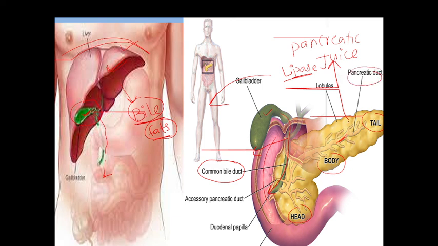So the pancreatic juice is carried in the pancreatic duct. This is the pancreatic duct. And the pancreatic duct and the common bile duct combine together to form a common duct which opens into the duodenum at the duodenal papilla. Now the secretions of the liver and the pancreas are released into the duodenum, and when the food enters from the stomach into the duodenum, it is digested by the pancreatic juice and the bile. This is all about our digestive system.